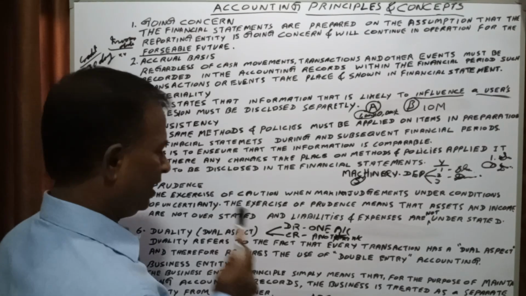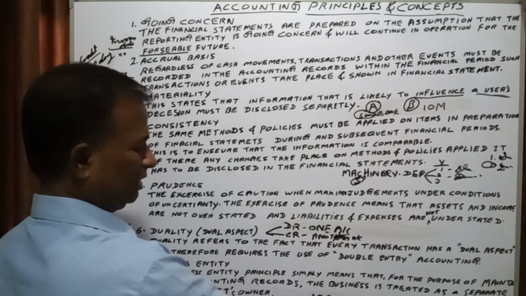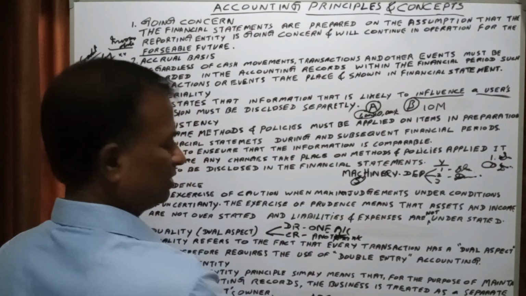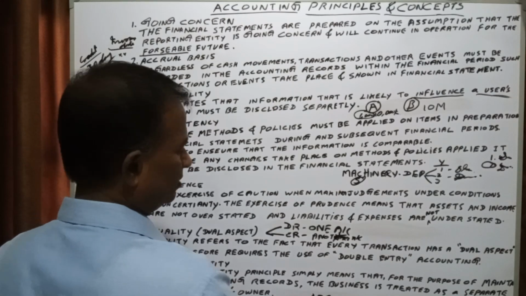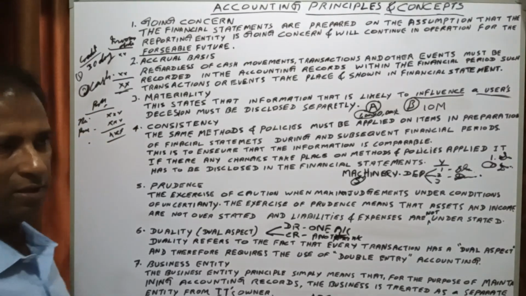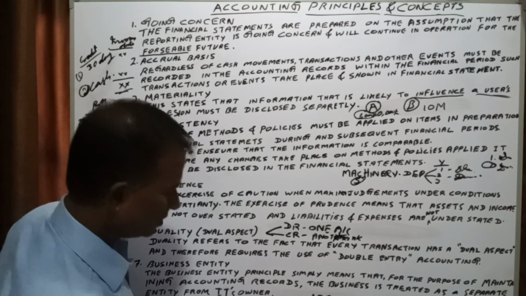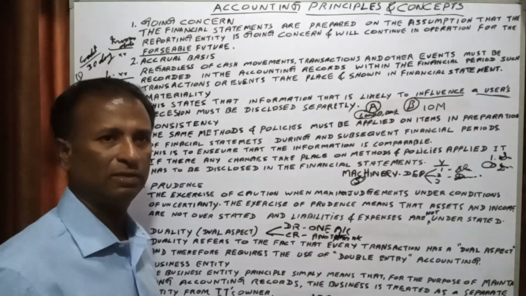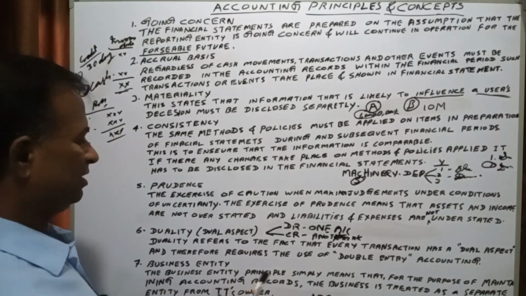So A cannot show his own house rent under the ABC Limited. He can show only the ABC Limited's rent under the entity's accounts. He cannot show his house rent under this entity. That is what the business entity concept says.